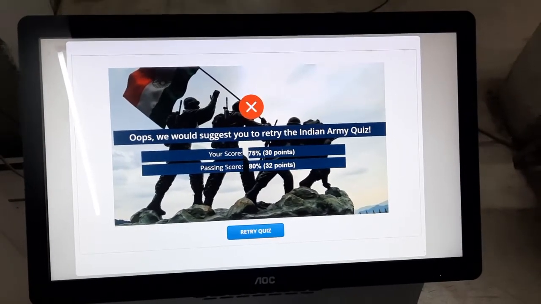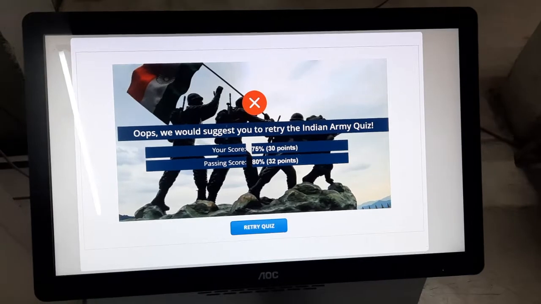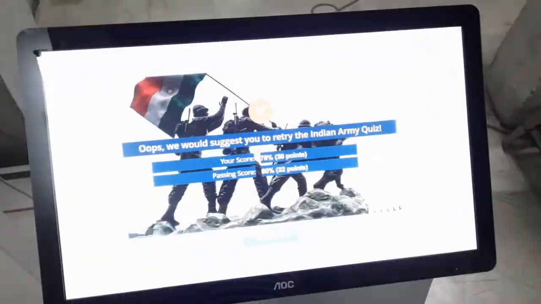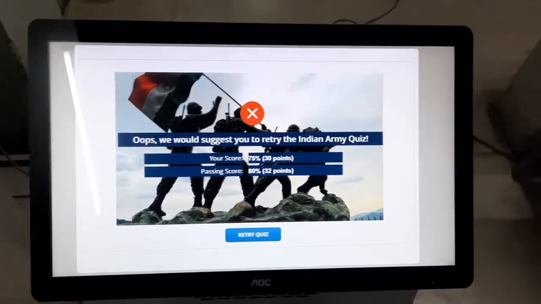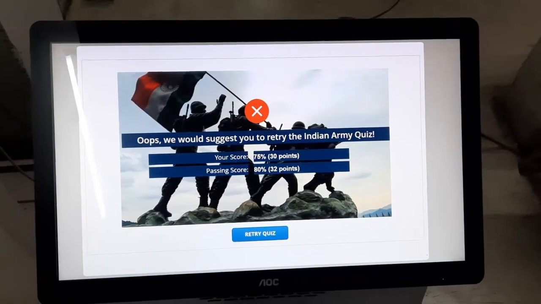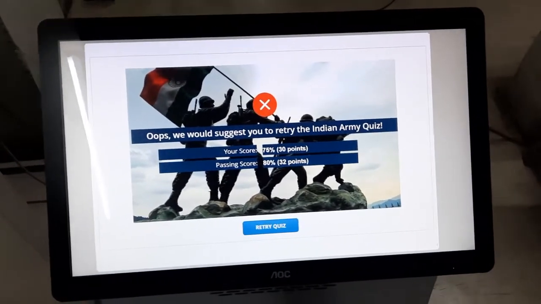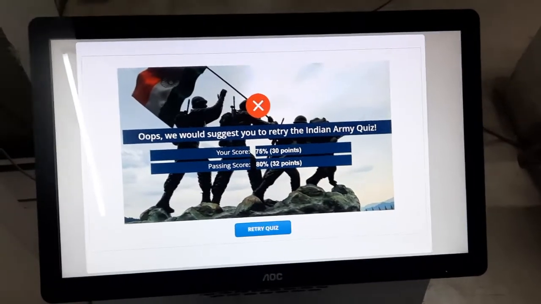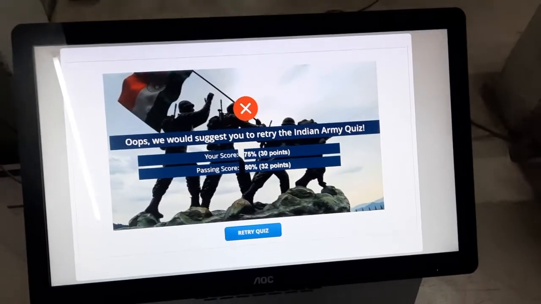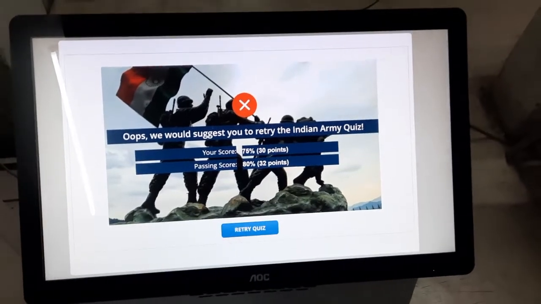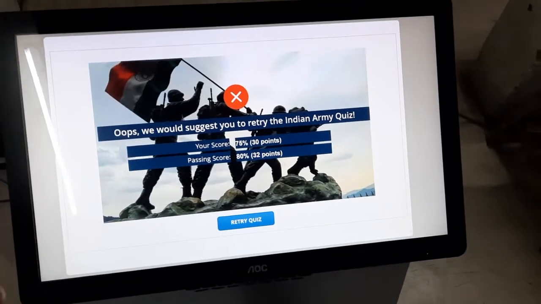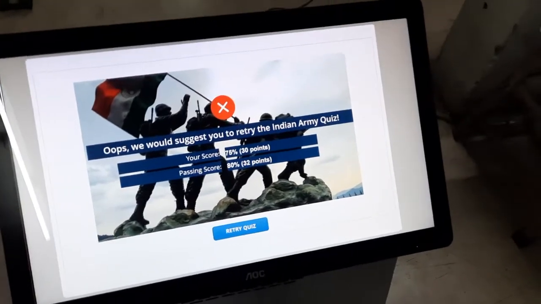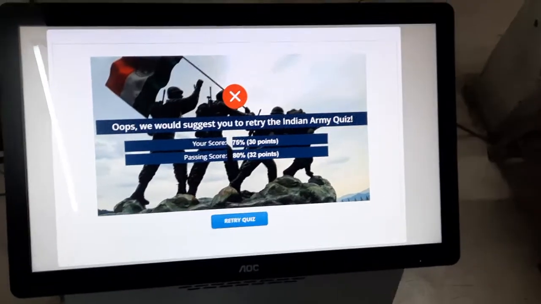We have already registered the name of the student, so we have taken their details, their names, and their email IDs. We can report to the server what their score is and which answers they got correct or not. All this reporting we can send to the server and the database. That can also be done. And if you want an offline version, the offline version is ready. The second student who comes in can just try the quiz again.